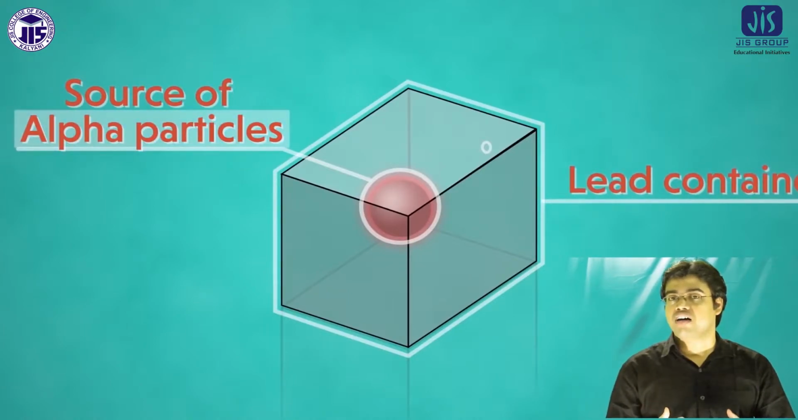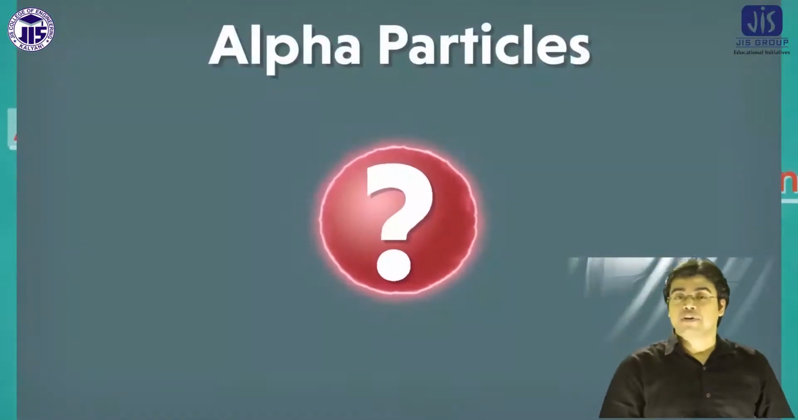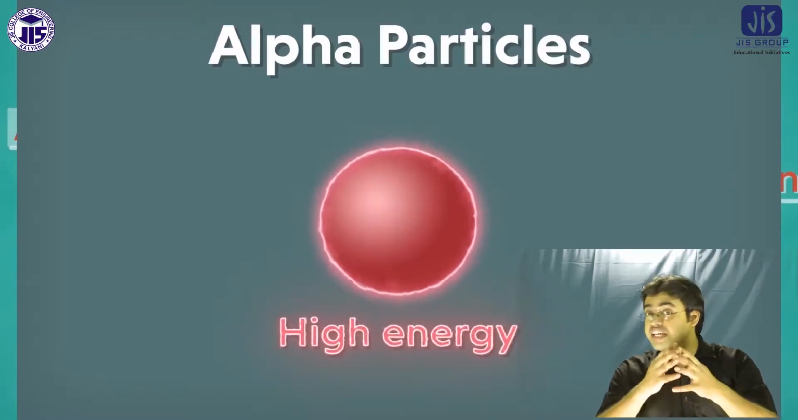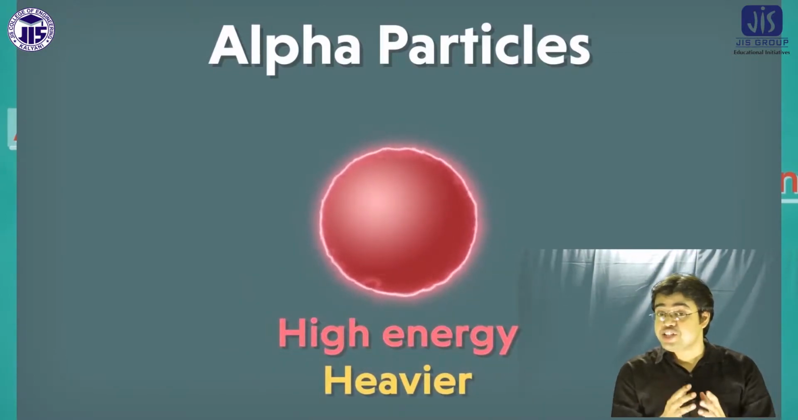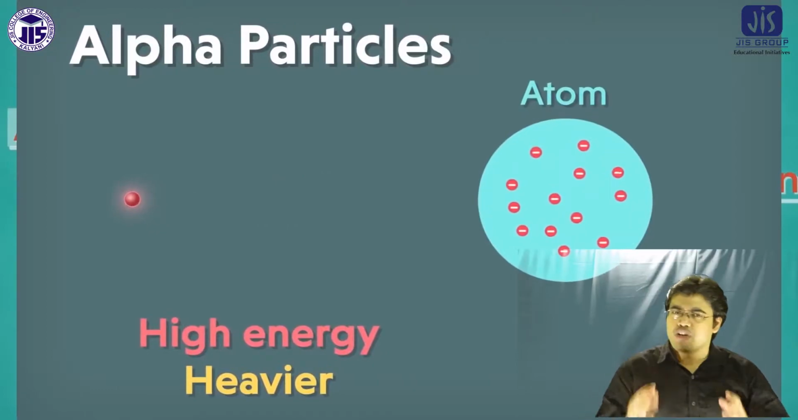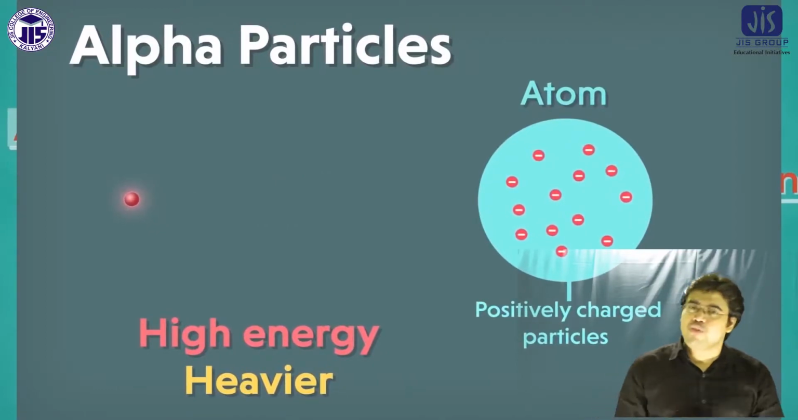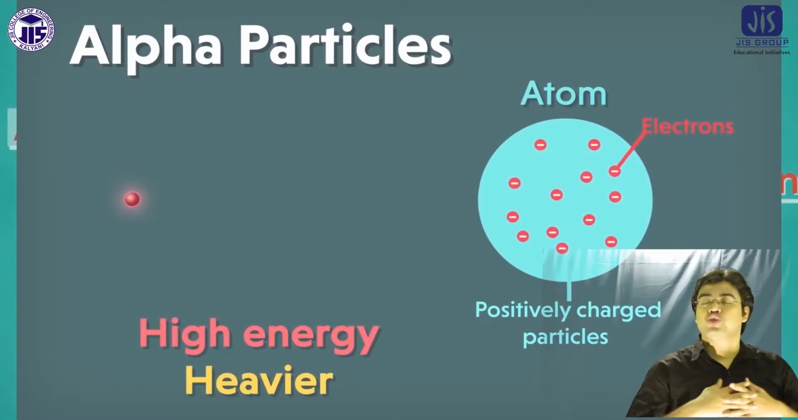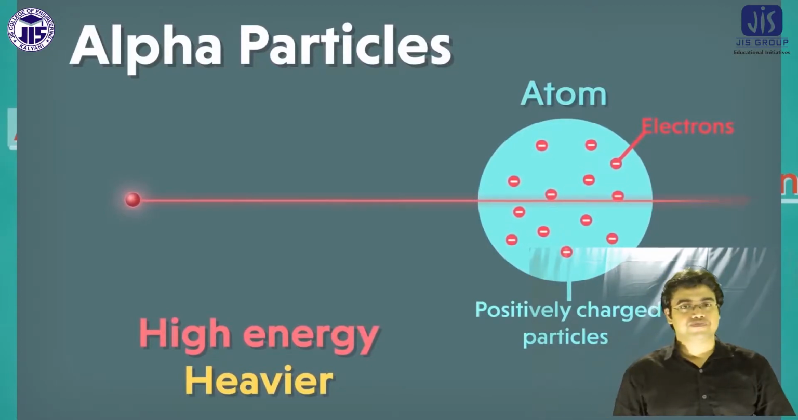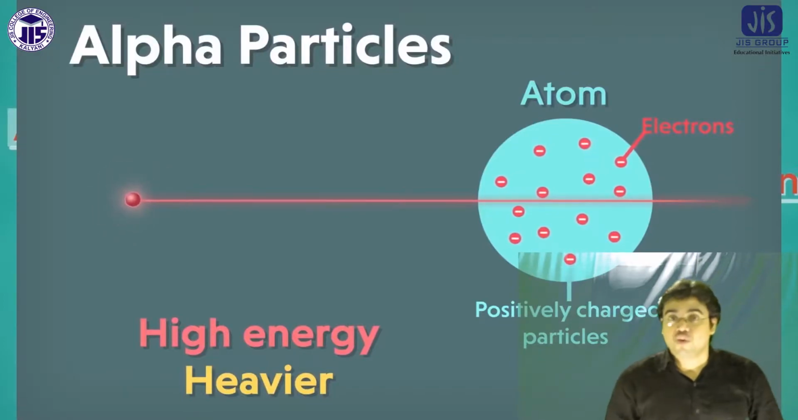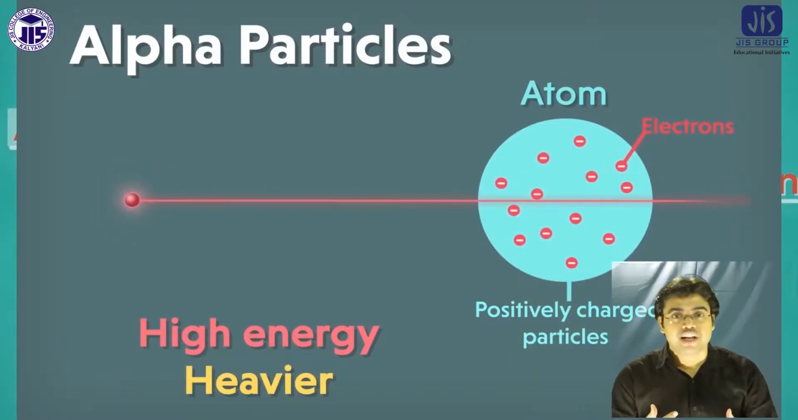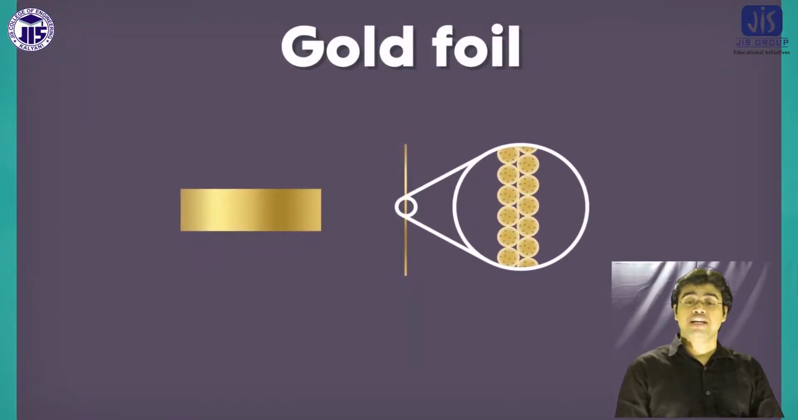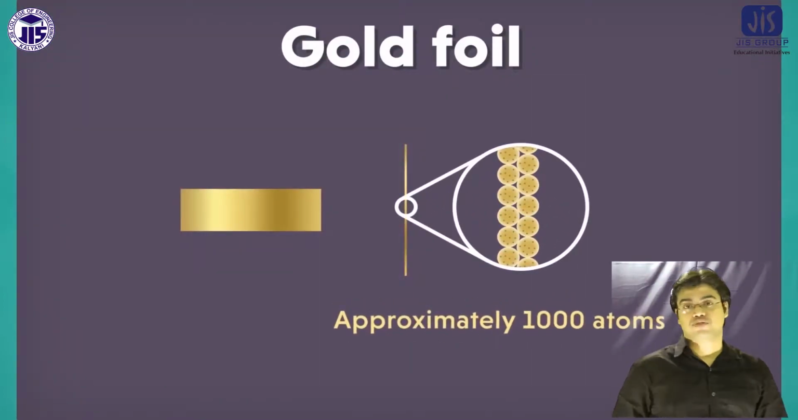And why did Rutherford use the alpha ray? Because alpha rays have very high energy. Alpha ray is the helium nucleus, that means the He2+ ion. And according to the plum pudding model, Rutherford thought that all the alpha particles should go through the gold foil. And that's why Rutherford used the gold foil, because gold foil is very thin and is approximately made of 1000 atoms.